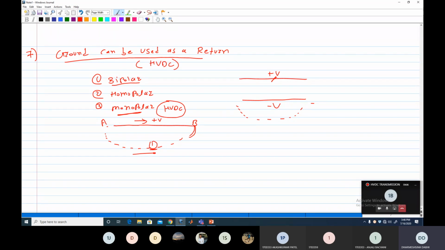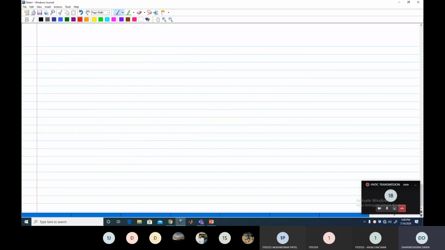Then next, the eighth limitation of the HVAC line: less corona loss. All of you know that corona loss happens in the AC line, along with radio interference. If you know the equation of corona loss, Pc is directly proportional to (f + 25).